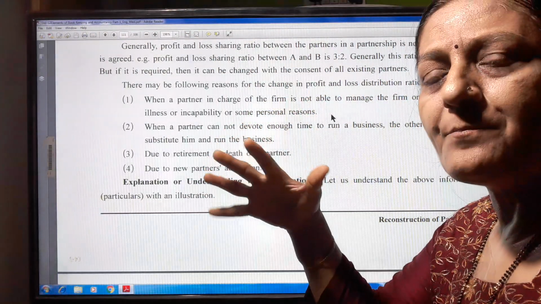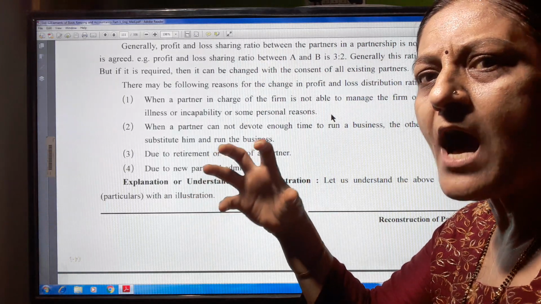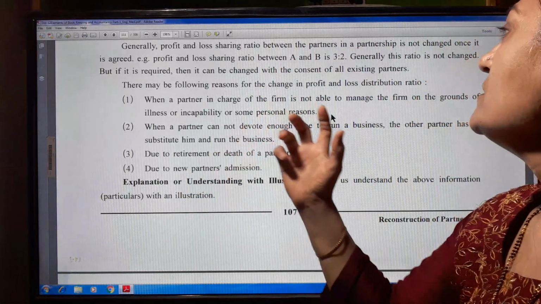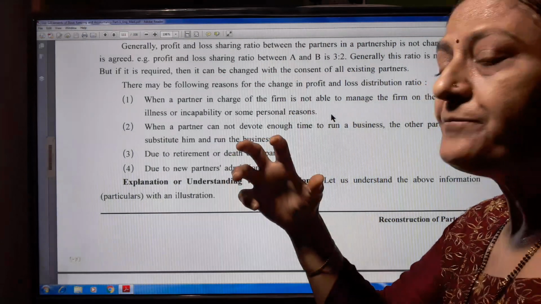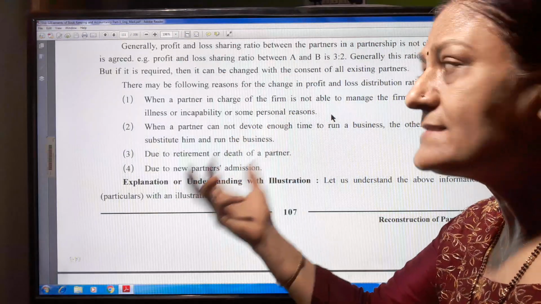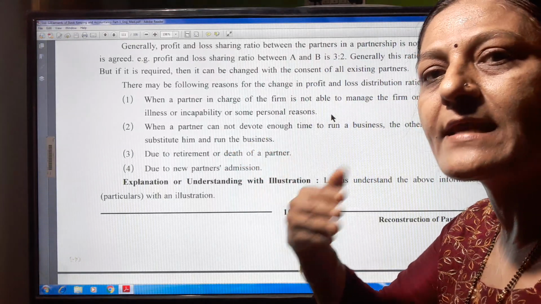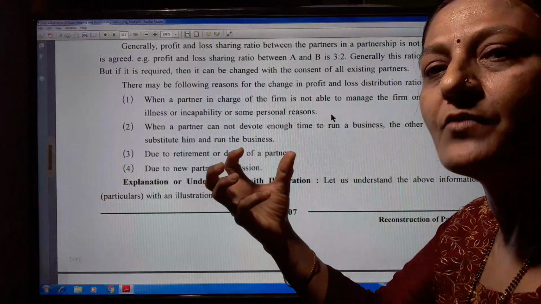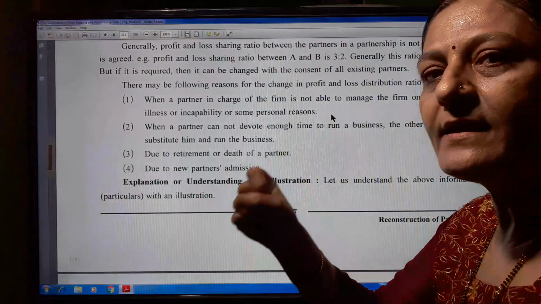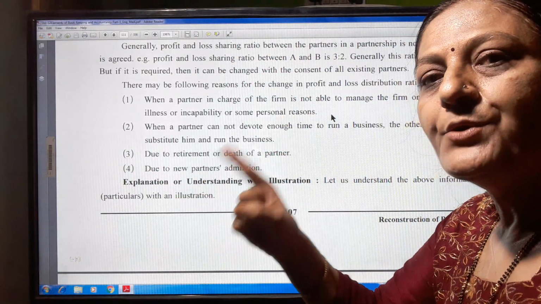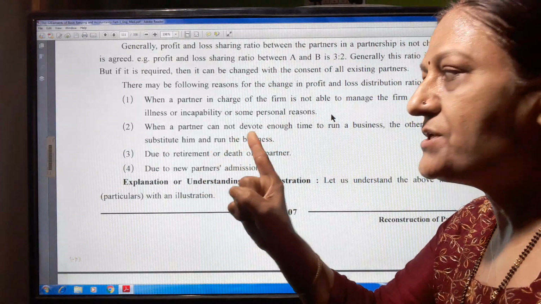The key person of the partnership firm cannot manage the firm for personal reasons, or if illness is there and he is incapable of managing the whole partnership firm, at that time it is necessary to change the profit and loss sharing ratio.